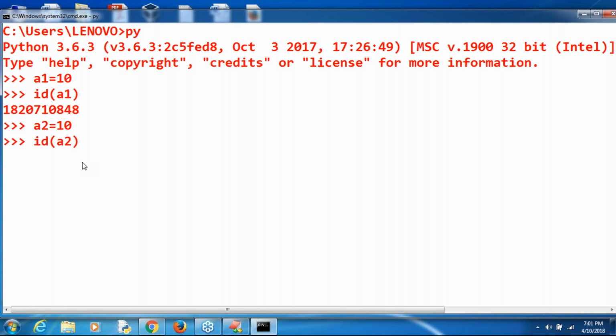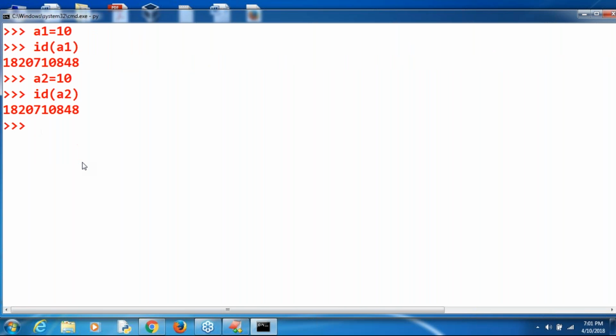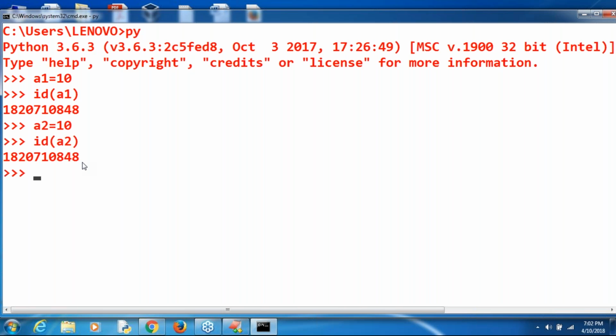What is the answer you get by default, the same answer or a different answer? Sir, same. Here 848, here also 848. Means A1 and A2 are pointing to the same object.